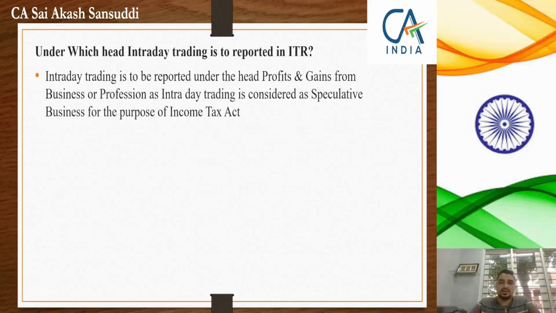Under which head do you report the intraday trading profits? Under the Income Tax Act, intraday trading is considered to be a speculative business activity. So for the purpose of the Income Tax Act, you would report your intraday profits or losses under the head profits or gains from business or profession, that is called PGBP. If you are an intraday trader, you have to report your intraday trading profits or losses under the head PGBP and not under the head capital gains.